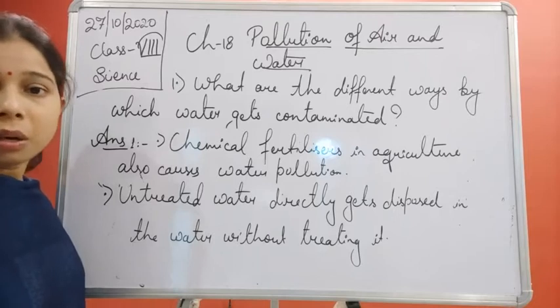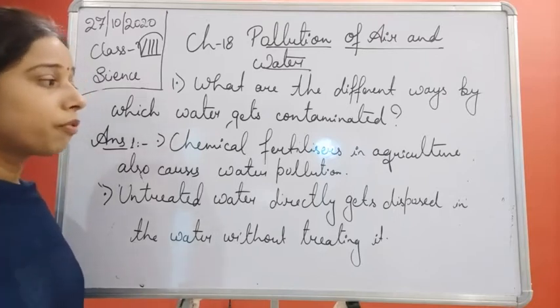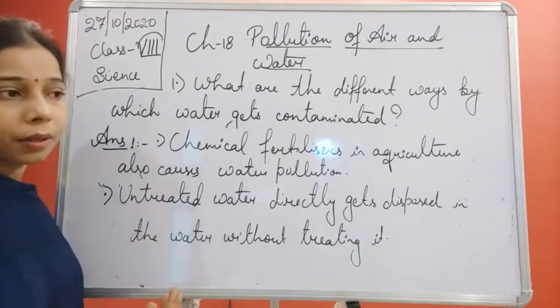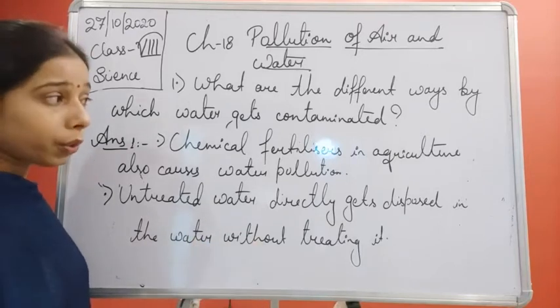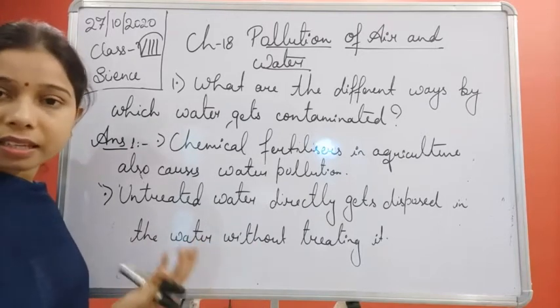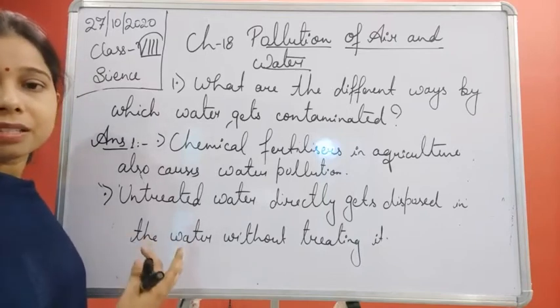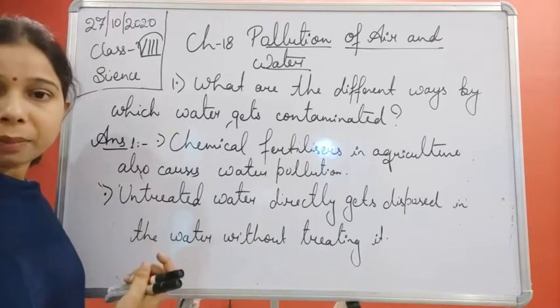If you see agriculture, students, farmers use fertilizers to increase crop yield and to protect their crops. Not only fertilizers, but they use insecticides and pesticides also. And these insecticides, pesticides and fertilizers are made up of chemicals.